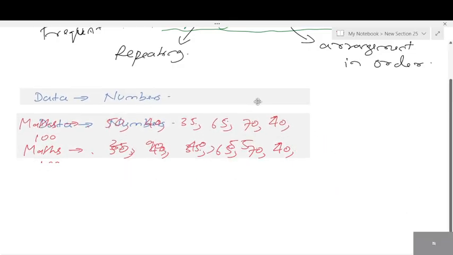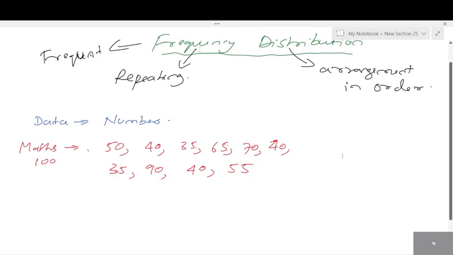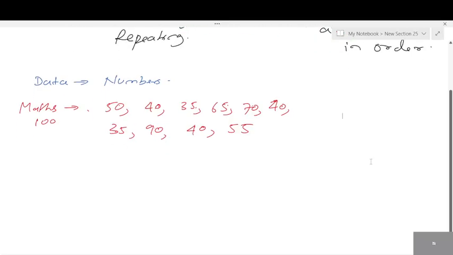Okay, first thing, frequency distribution. Frequent is repeating. Distribution is arrangement. What do we arrange? We arrange datas. Fine. Then when we talk about data collection, we collect their maths marks. Whatever we collect, it is not arranged. We call it as raw data. It is not arranged in order. You can arrange them in two ways. One is ascending and the other one is descending. How do you arrange this in ascending order, students? What is ascending order? From small to big.